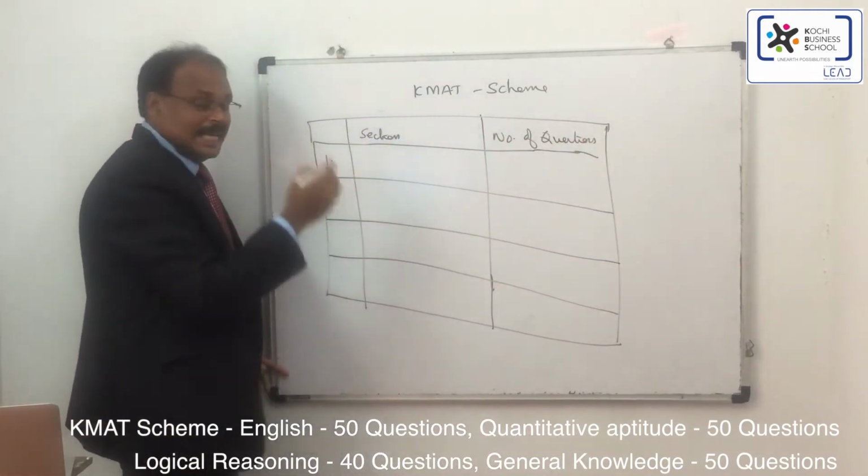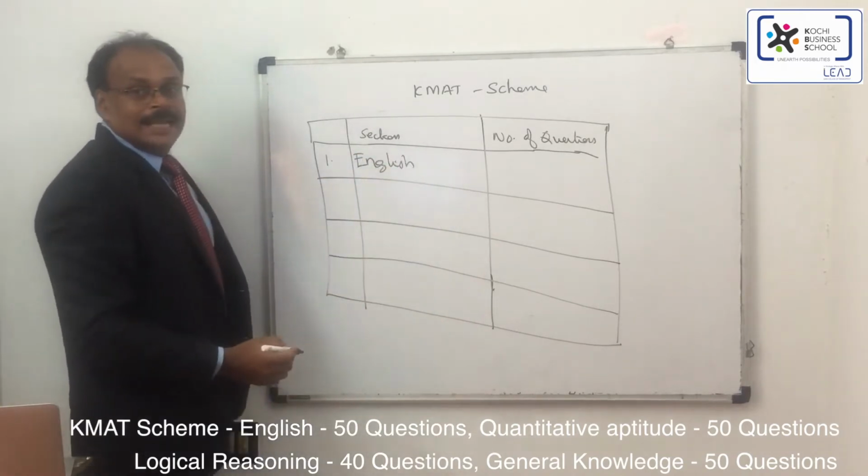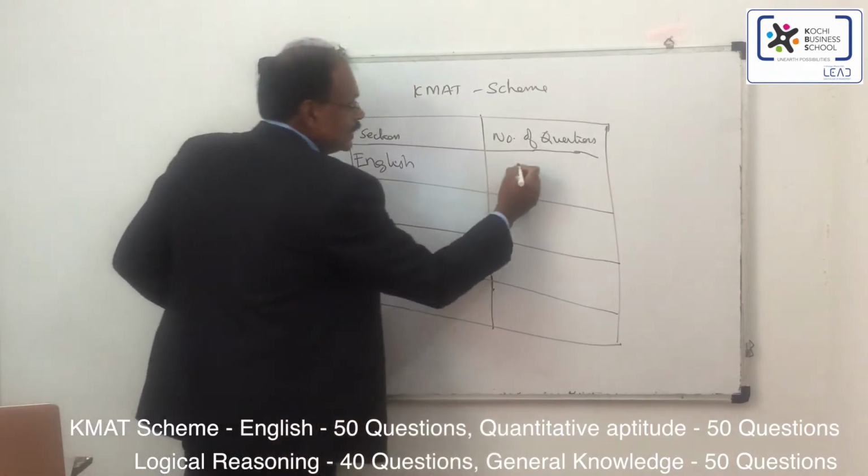The first one is English, and you have 50 questions for that English.